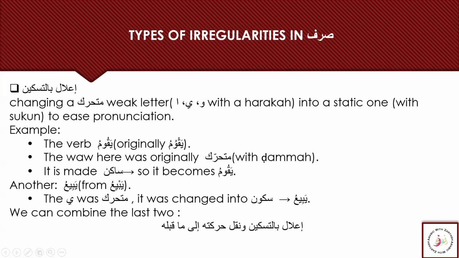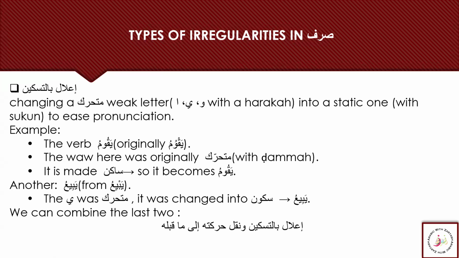So the main thing for all these changes, as mentioned, is just for the ease of the pronunciation. The vav here was originally mutaharik, like it had the dhamma, which was made sakin with a sukoon, and now it becomes yakum. Also, we see yabiyu, which was not easy to pronounce, and that is why this ya gave its harka to the letter before it, and now it became sakin with the sukoon on it.